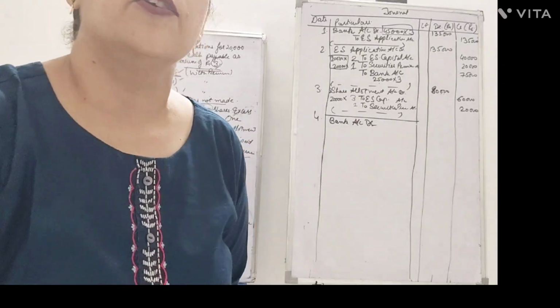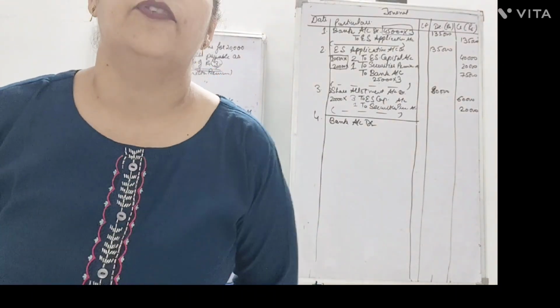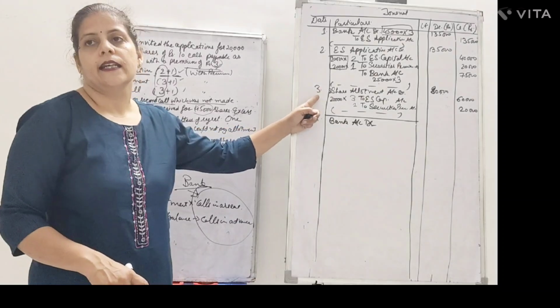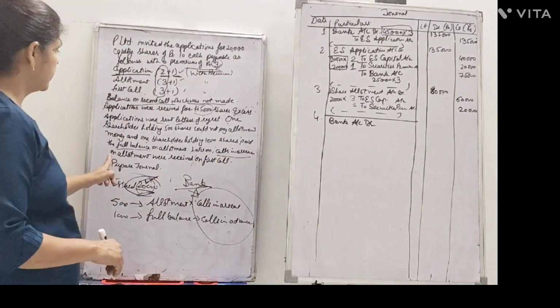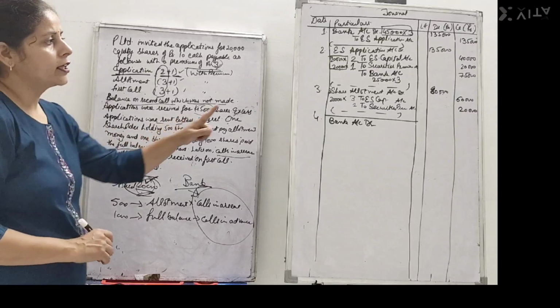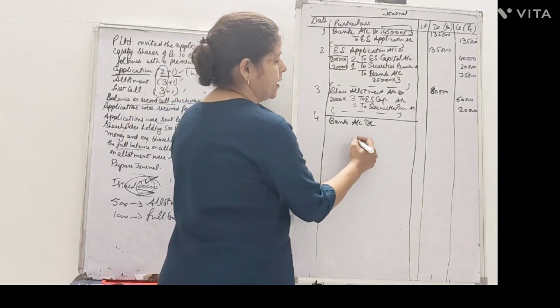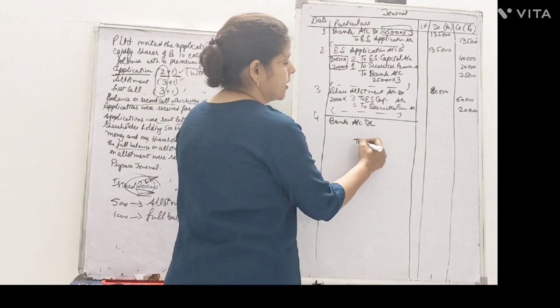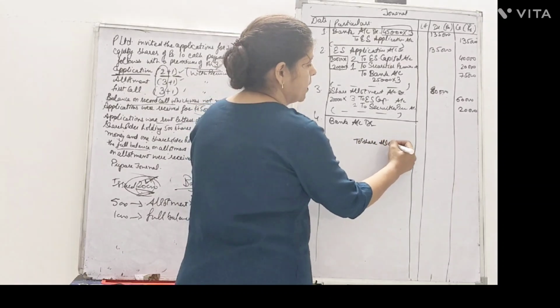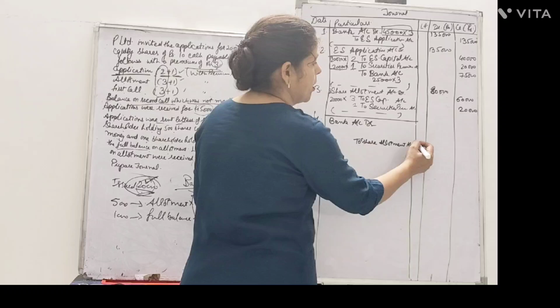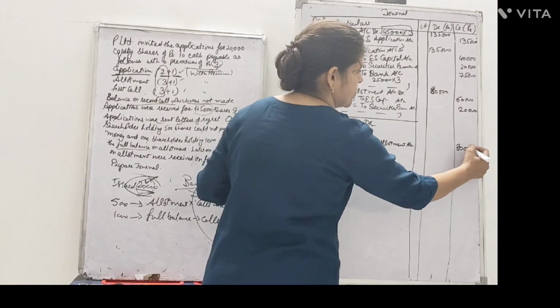When you are making a due for any allotment or first call, nothing is to be done for calls in advance or calls in arrears. So in this case, to equity share allotment, we make a due for a total sum of rupees 80,000.